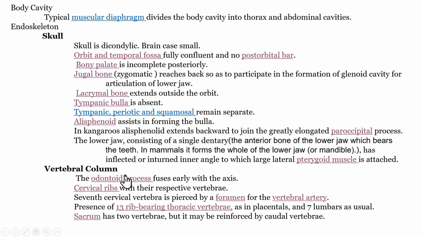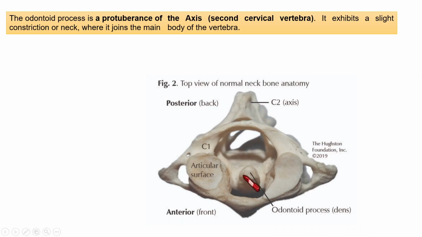Regarding the vertebral column, an odontoid process is present. Odontoid process means it is a small protuberance from the axis vertebra. So it is there in the case of Metatherians. I will show you. This is that odontoid process. It's a protuberance.